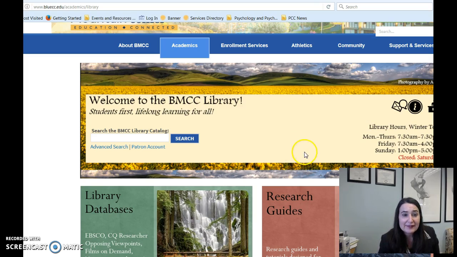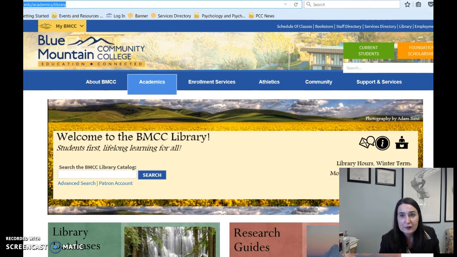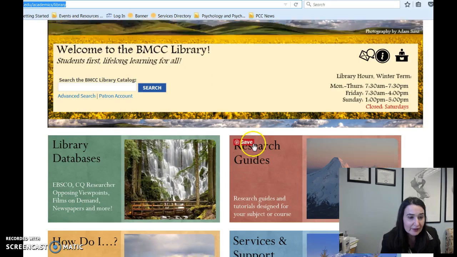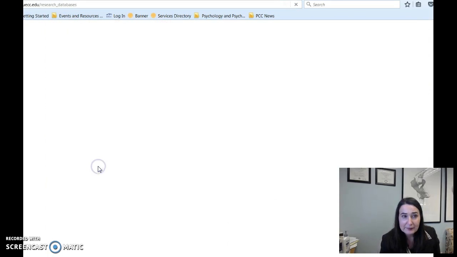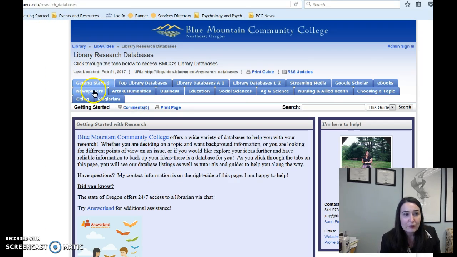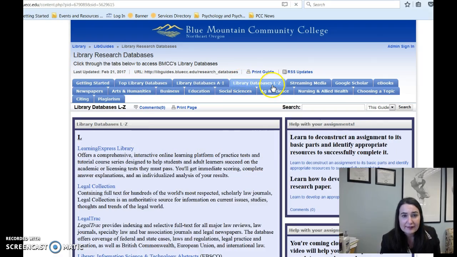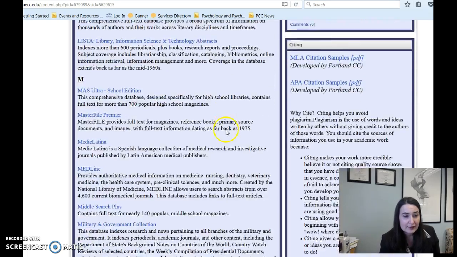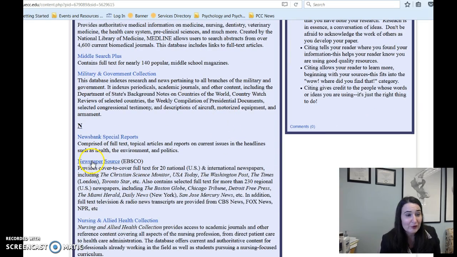But let's start with our databases. You'll start at the college homepage, which is bluecc.edu, and then you'll navigate to the library, which you probably remember is right over here. As we scroll down, we're going to click on Library Databases. Actually, the database I want to show you is not in the newspapers listing because it's kind of special. It's in our L through Z, and as you scroll down, it is actually under Newspaper Source, but it's through our EBSCO database.